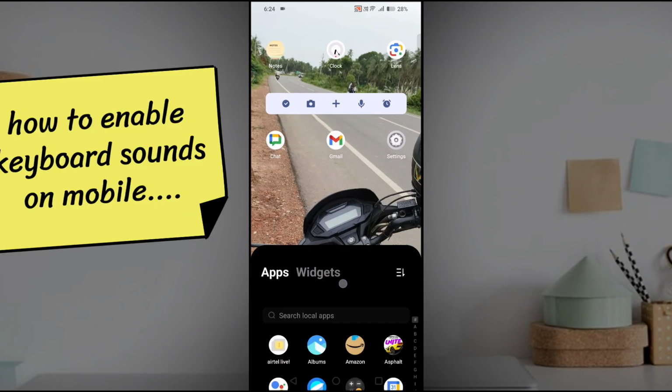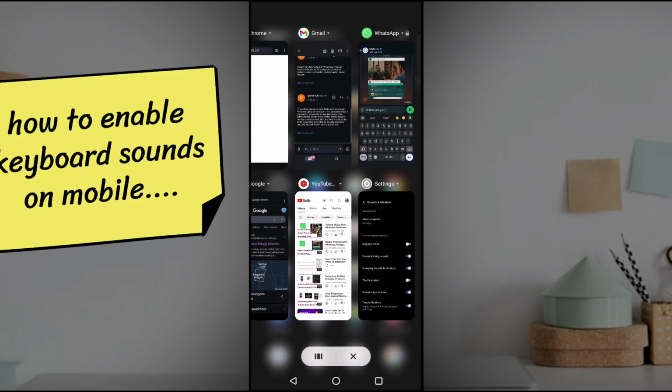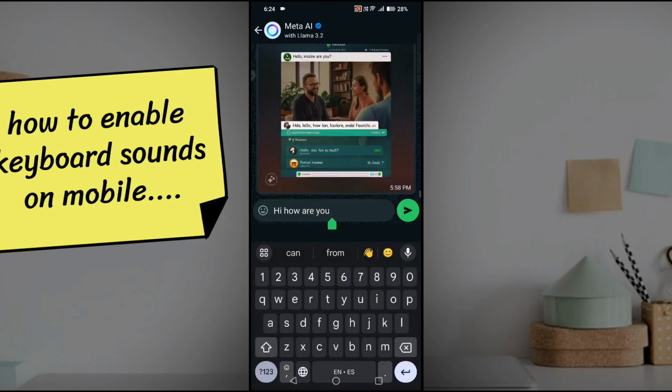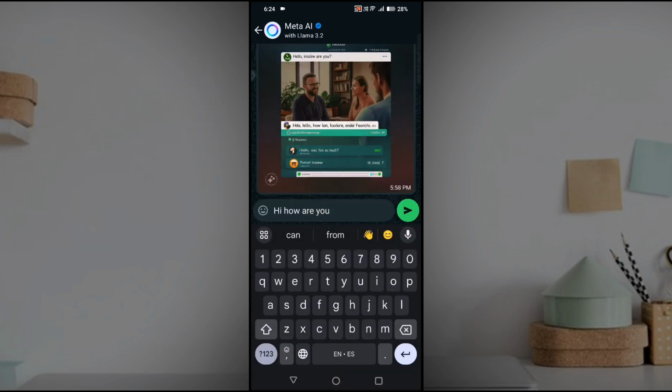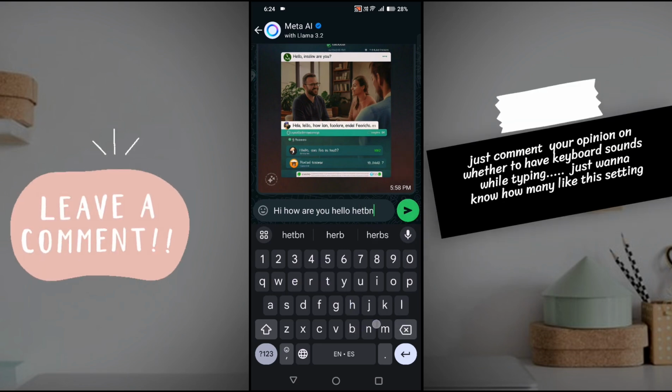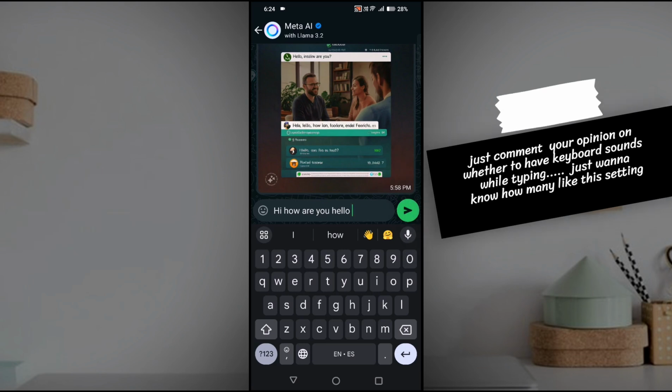Good evening to everyone. Today, in this video, we'll see how you can get the keyboard sounds on Android. For example, when I'm texting on WhatsApp or any application where I use this keyboard, see here, when I'm typing, you can observe there are sounds coming out from my keyboard. When I press something on the keyboard, there is sound. How can you keep these sounds?